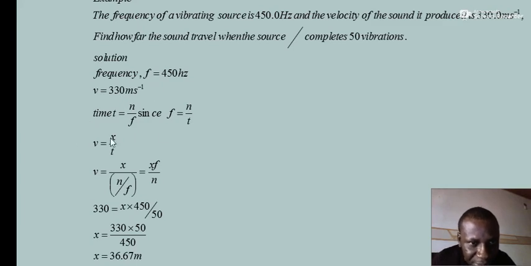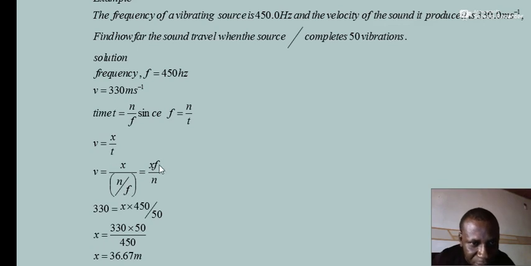We have the time, and from the fact that f is equal to n over t, we can say t is equal to n over f, making t the subject of the formula. If we cross multiply and divide by f, we arrive at this. If we now substitute the value of t, which is n over f, in place of t, we shall have n over f.